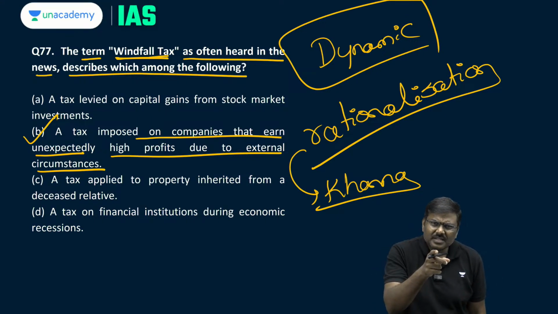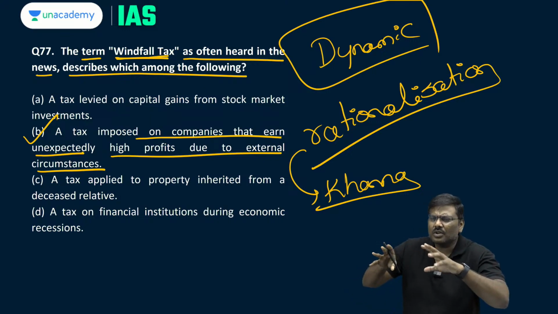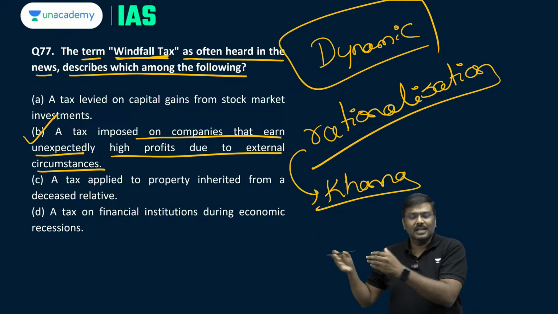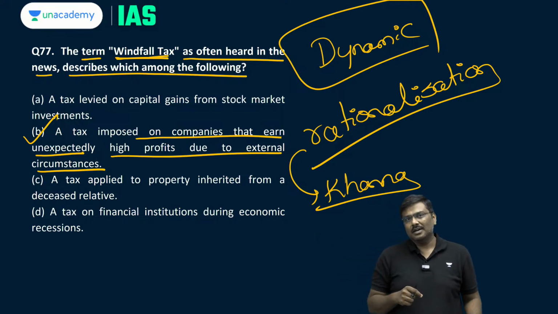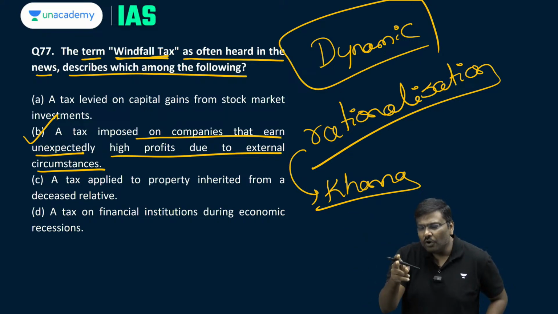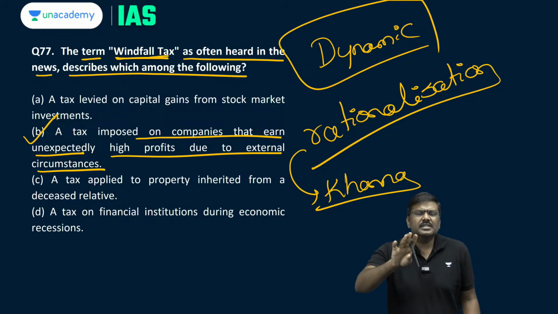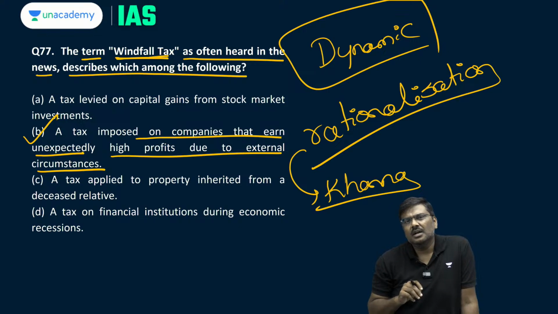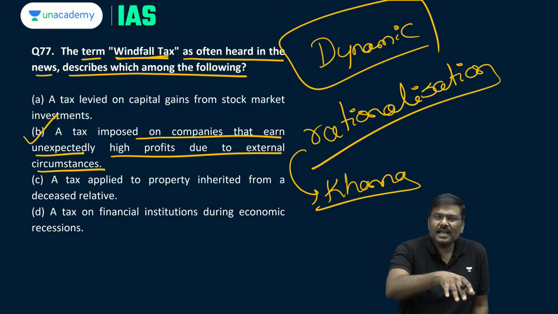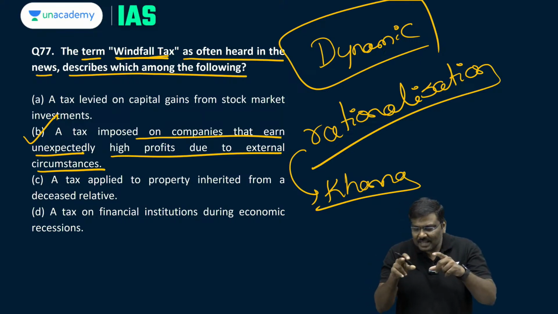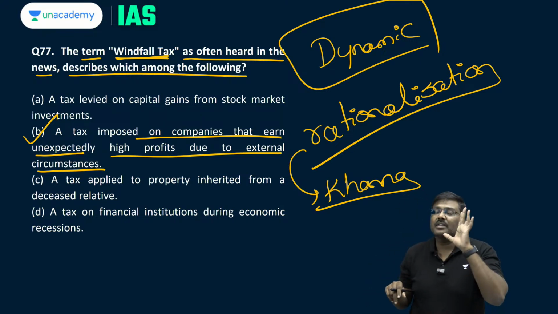And one of the commodities or groups of commodities that they are considering out of a total of 1200 plus is basically fuel prices. Reason being, despite so much being discussed, fuel prices in India even today do not attract a GST. There is no GST on the fuel prices. Center has its own tax, states have their own tax. So that's the reason this is there in the current affairs. Please be very, very careful.